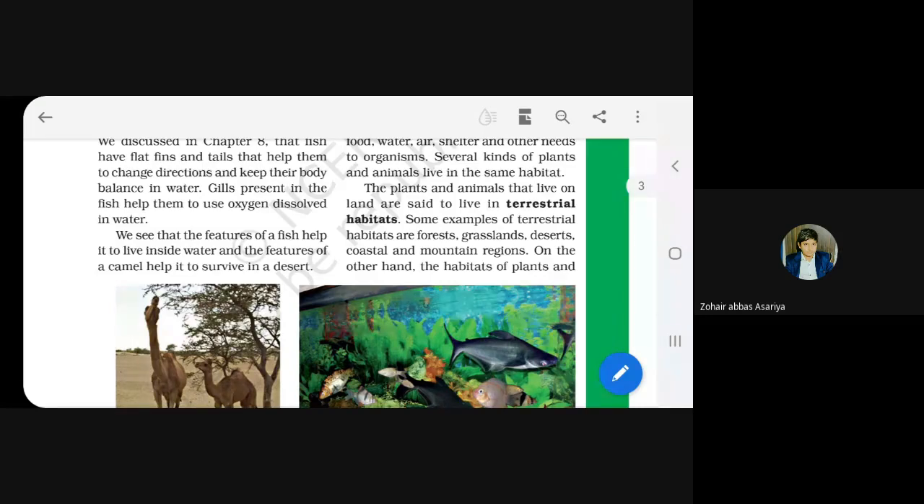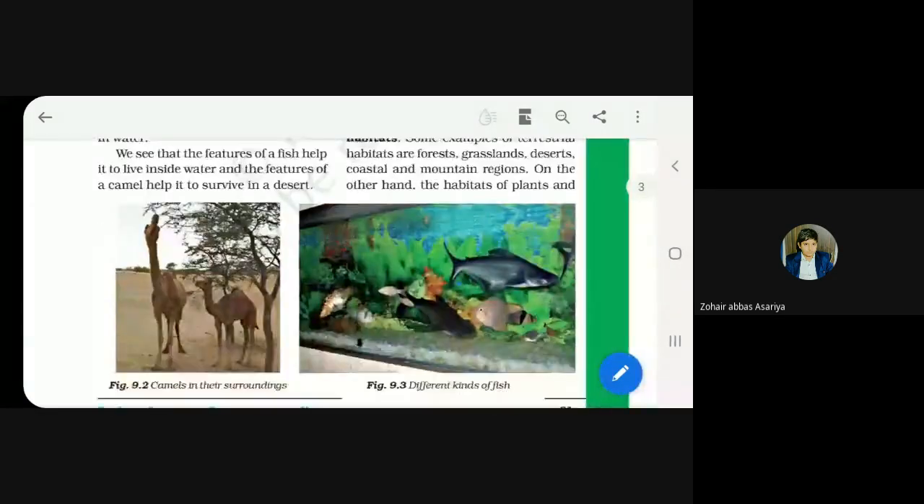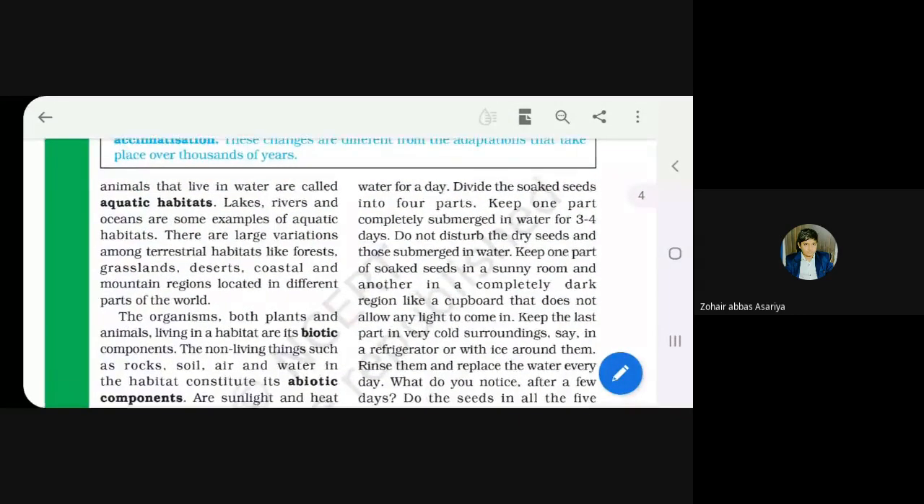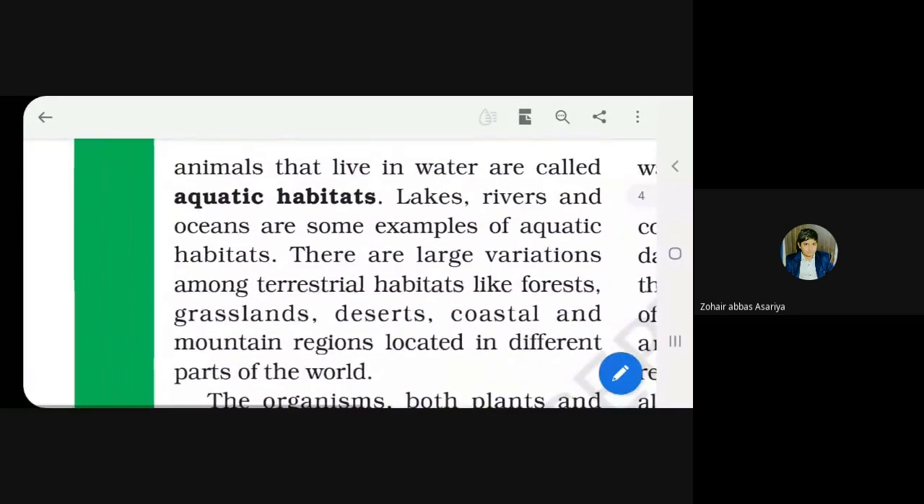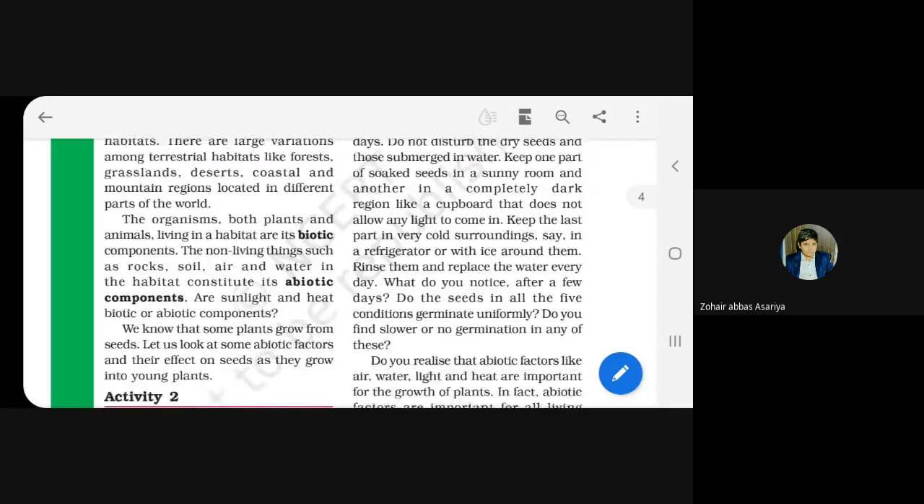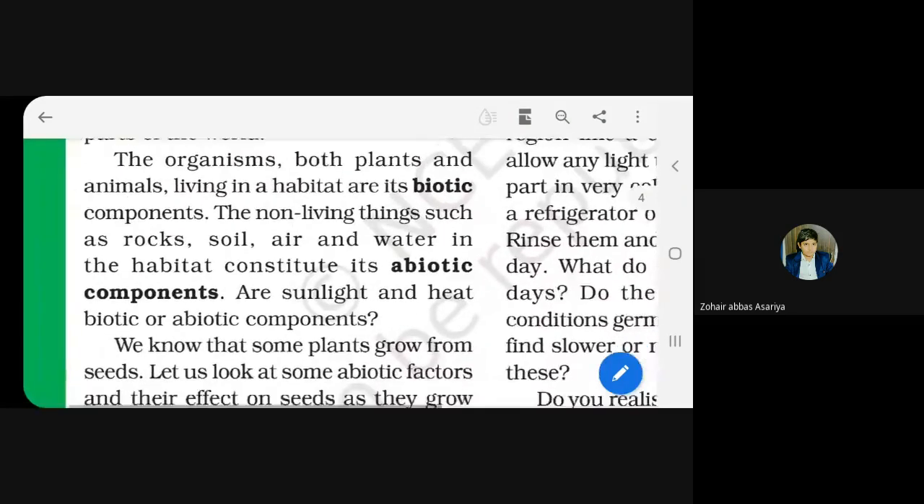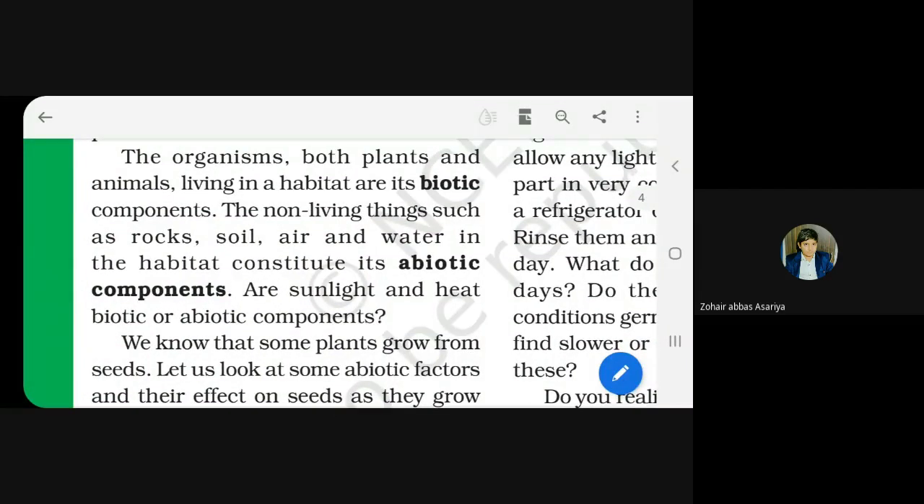Yes. Whichever places, whichever surroundings, where we can find different organisms on the land, meaning the houses and homes for the different animals, insects and birds on the land, they all are known as terrestrial habitats. In the same way, if something is found surrounded by water, then those places are known as aquatic habitats. Then after that we learned these two words also, biotic and abiotic components.